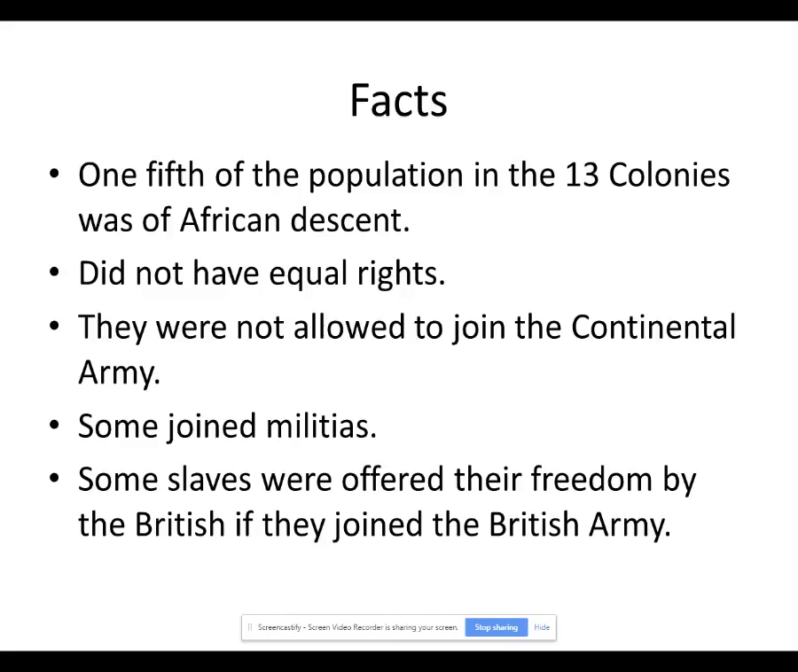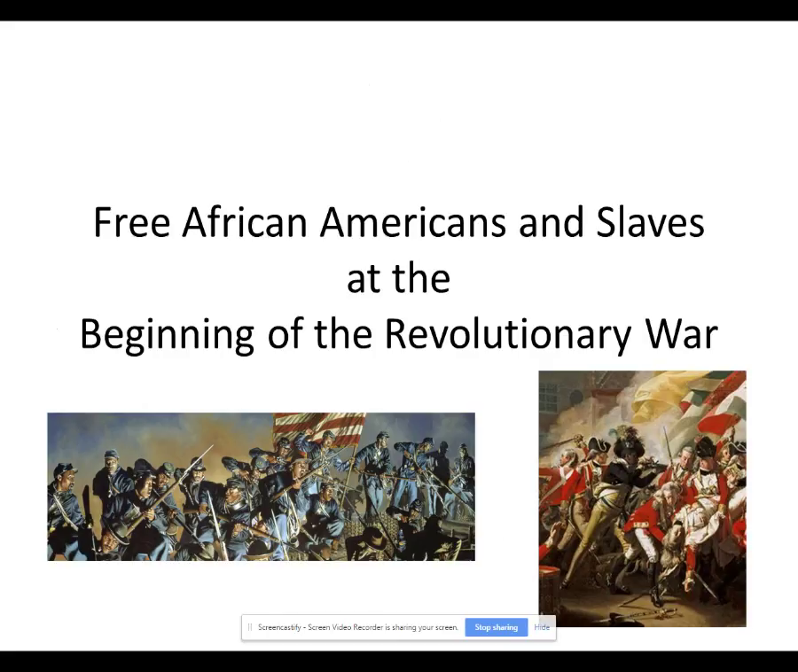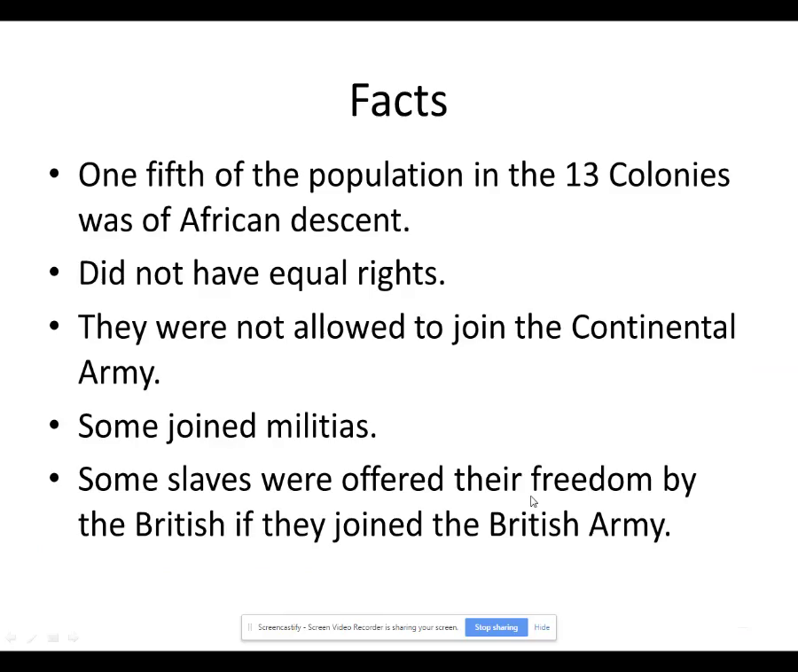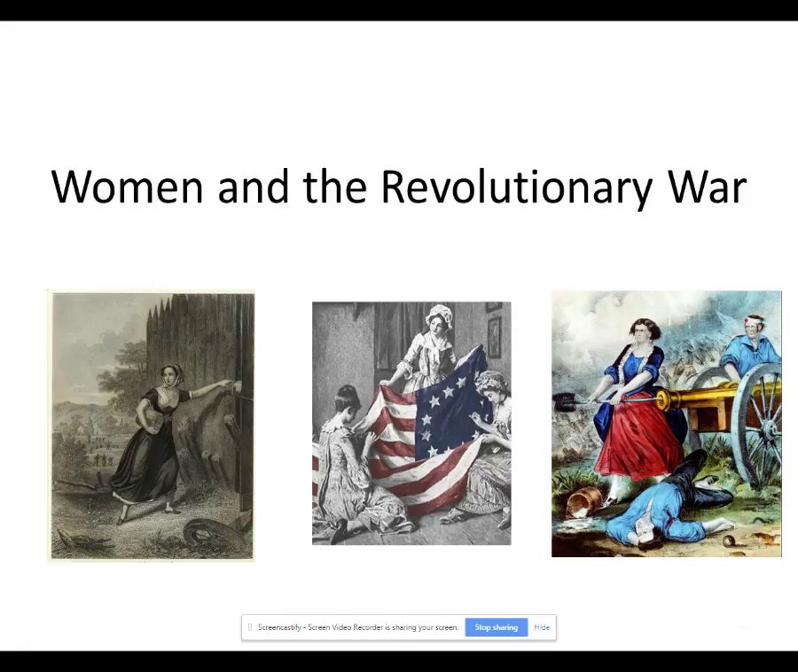So if we go back and look at these pictures, we can see that there are some African Americans who are dressed in Revolutionary War garb from the colonist side, and those are people who would have fought in the militias in the northern colonies and the New England colonies. But you can also see that there were African Americans who fought for the British side alongside the redcoats as well. Now let's look at the women of the Revolutionary War.